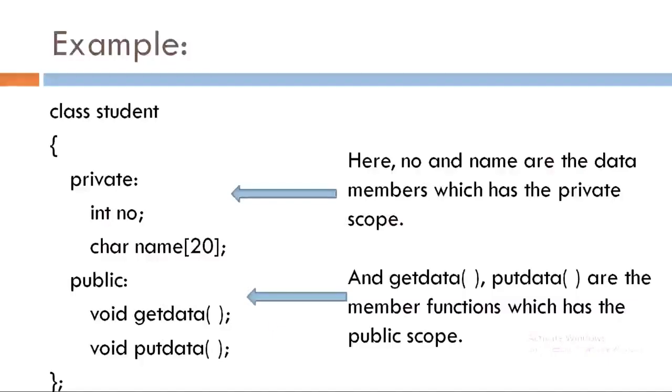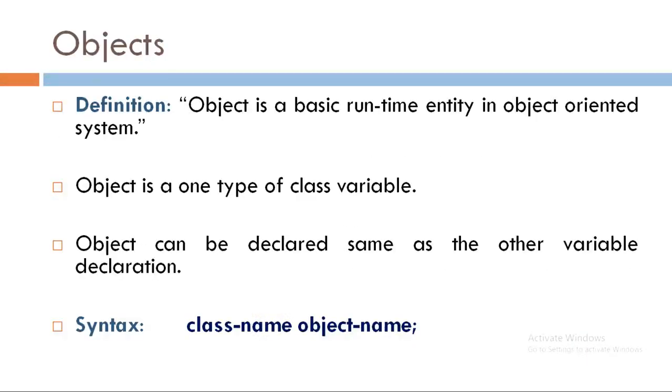Now let's see our next topic, that is objects. An object is a basic runtime entity in object-oriented systems. An object is one type of class variable. As we discussed in our previous slides, a class is a collection of objects. That means an object is a variable of type class. An object can be declared the same as other variables. The syntax to declare an object is class name and object name.